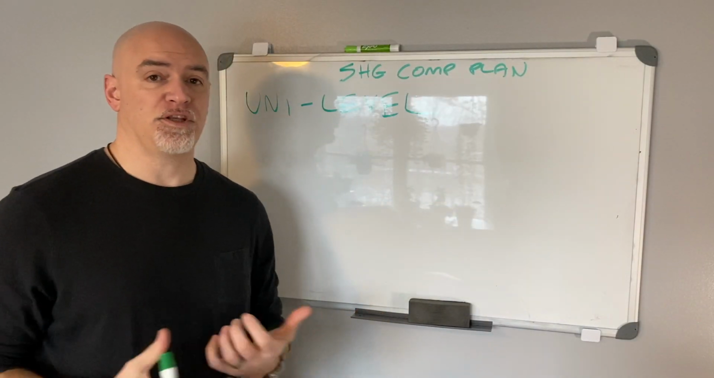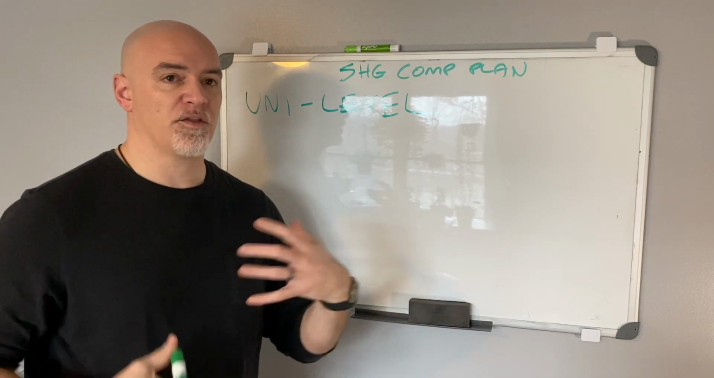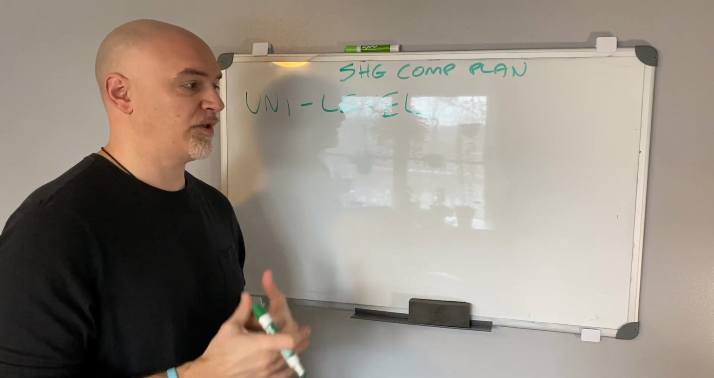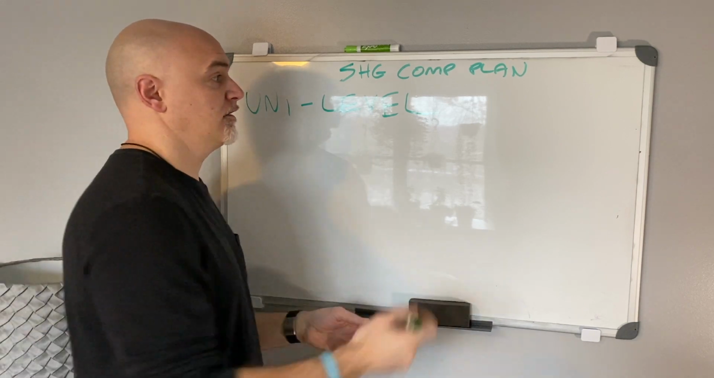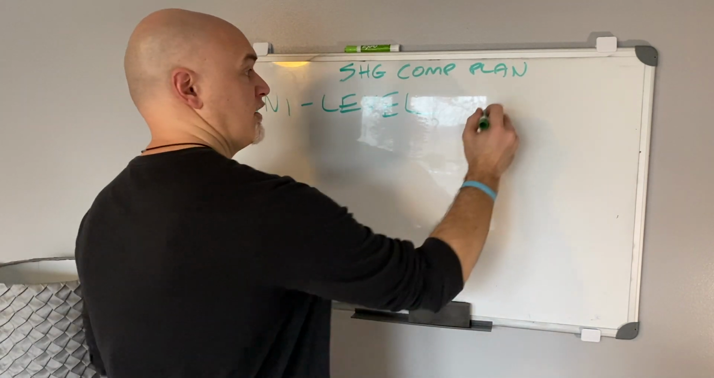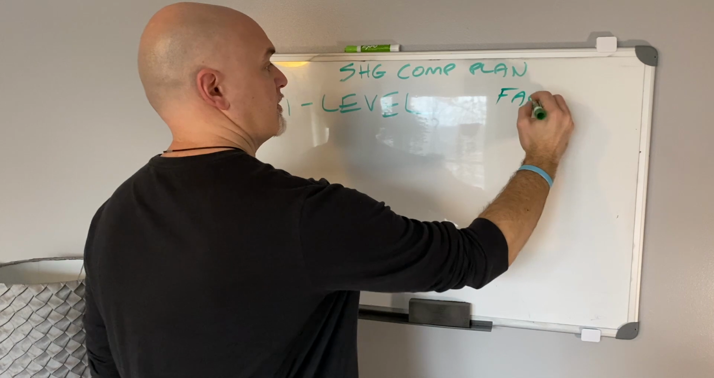All right, now let's talk about the Unilevel. The Unilevel is just another way of looking at the compensation plan. It's another way of getting, just like we mentioned in the beginning, fast start bonuses, okay?